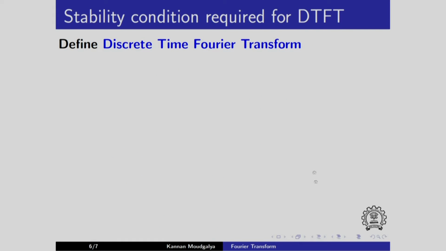In this slide, we will point out an important requirement for discrete time Fourier transform, namely we can take that transform only on stable systems. Because this is important, let us define it once again.